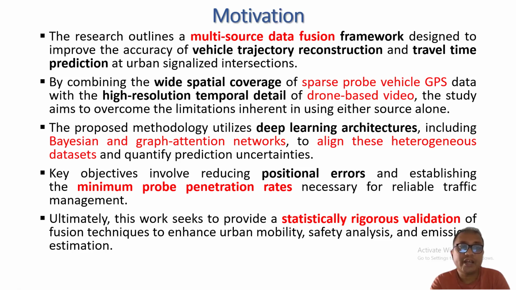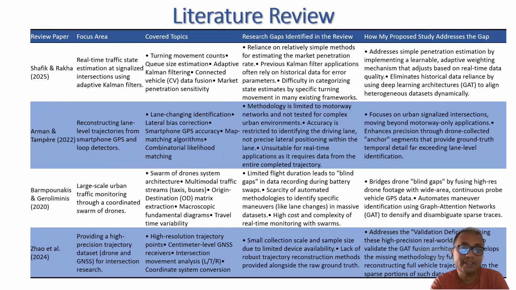For this purpose, I will use Bayesian and graph attention network to align heterogeneous datasets and quantify uncertainties. The key objectives involve positional error identification and minimum probe penetration rate. I will consider how much minimum probe penetration rate we need, and ultimately this work will provide a statistical validation of fusion technique for urban mobility and safety analysis and also emission estimation.